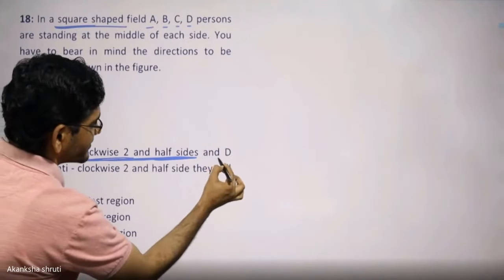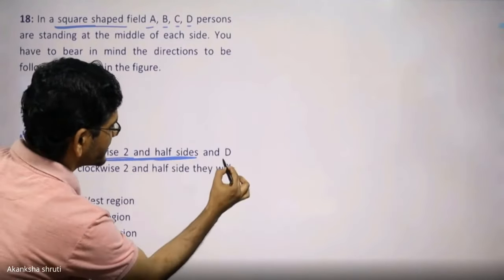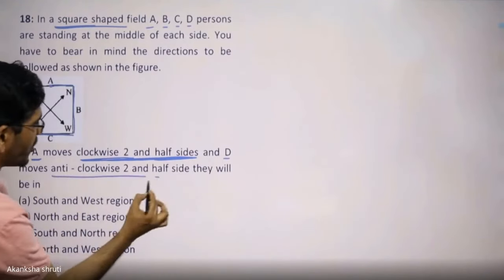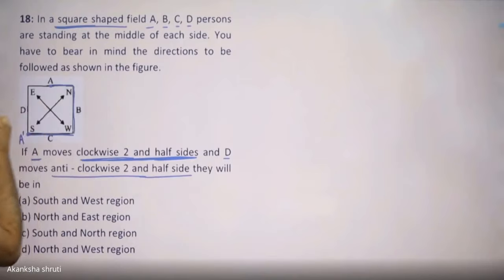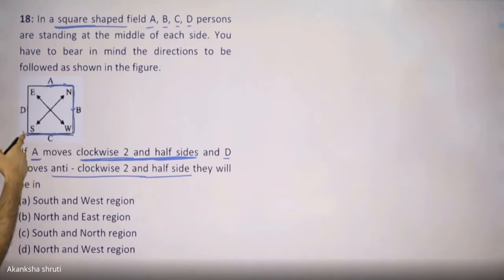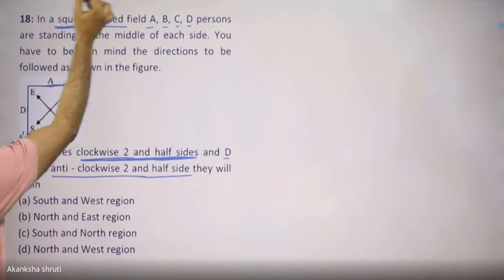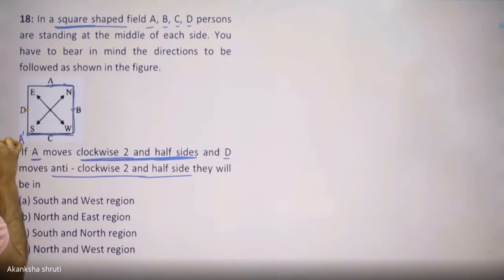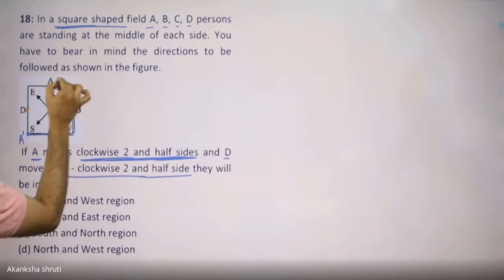Then, after this, come to this D. And D moved anti-clockwise 2.5 side. Students, A has moved clockwise, that we had drawn. D is now moving 2.5 side anti-clockwise. So we have to take this D, and D should move anti-clockwise.